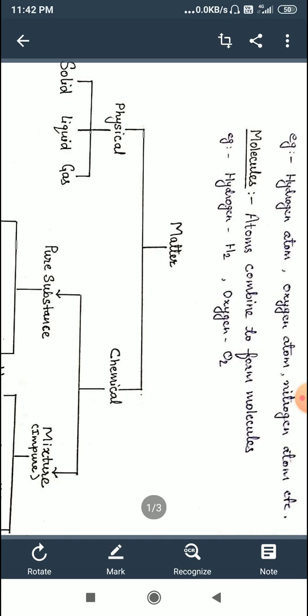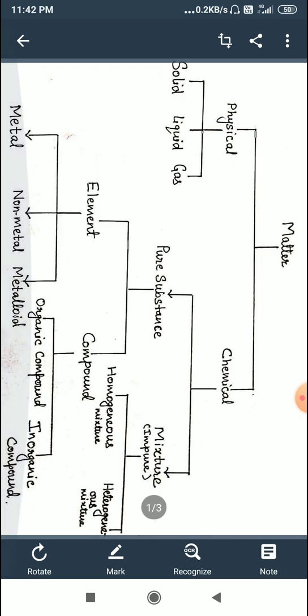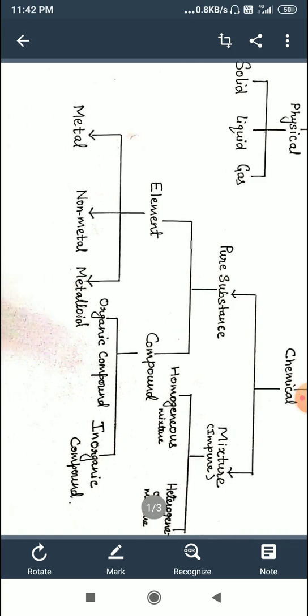Now in class 7, you will learn about classification of matter on the basis of chemical properties. That is pure substance and impure substance. Impure substance means mixture. Now, pure substance is further classified into two categories, that is element and compound.